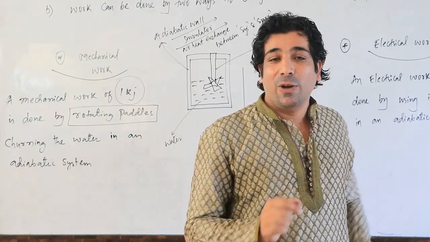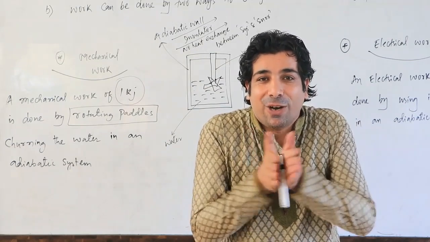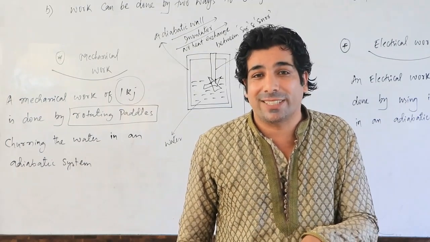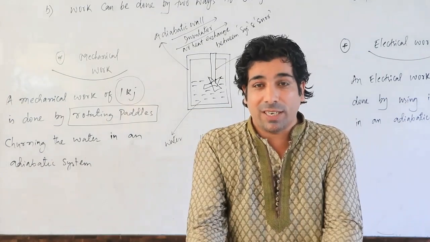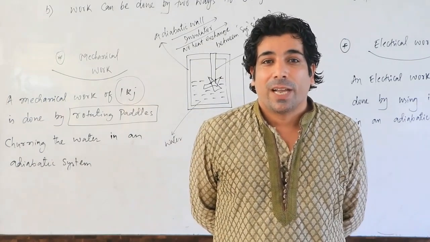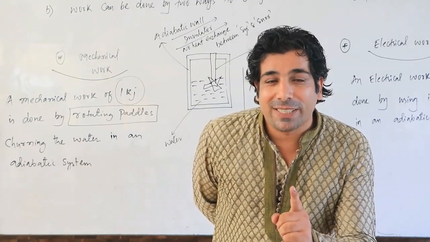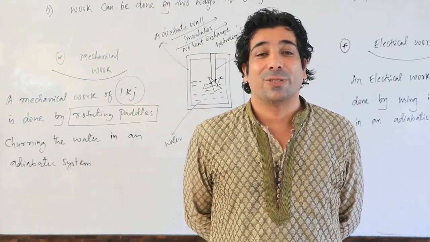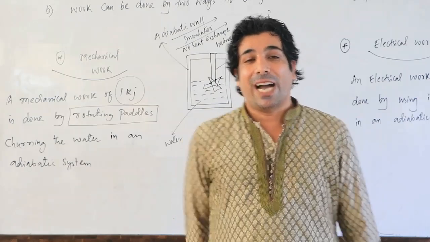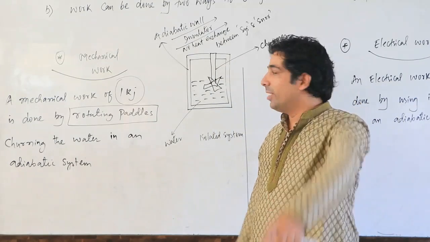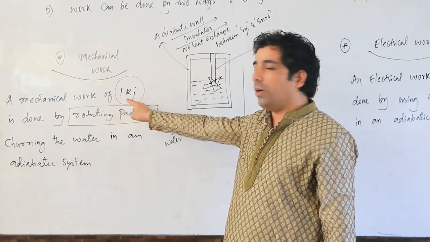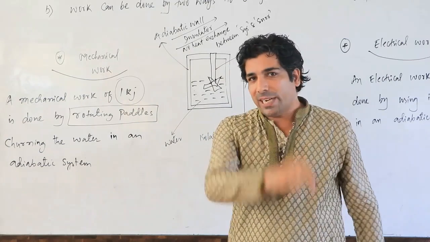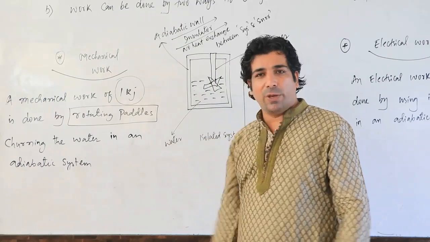And what happens here? We are doing the mechanical work on the system, which is water. That means when work is done on the system by us, the internal energy of the system will increase and the temperature of the system will also increase, my dear friends. So both the things will increase. But how much mechanical work are you doing? You are doing 1 kilojoule of mechanical work. How? By churning the water. Remember that particular point. 1 kilojoule of work you are doing here.